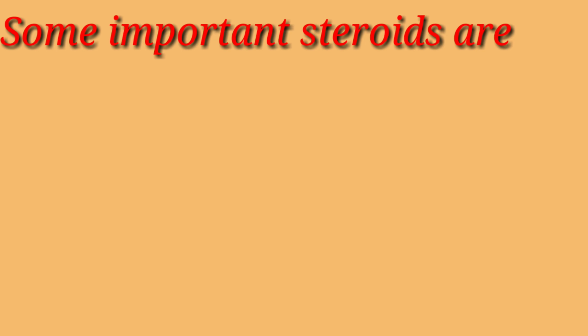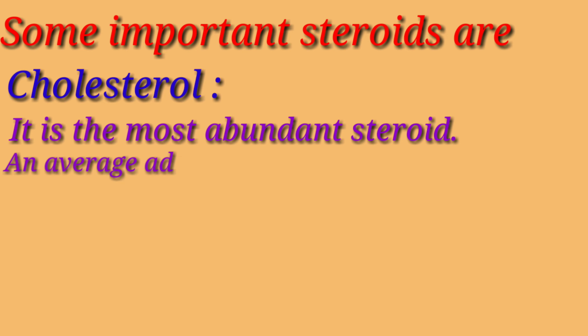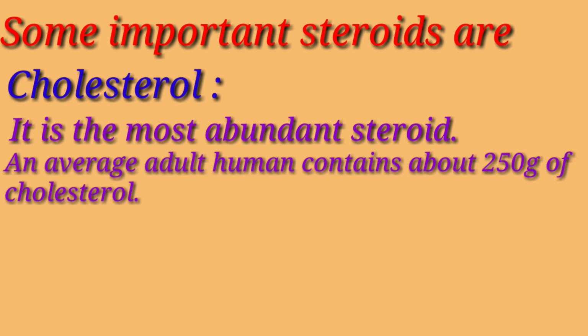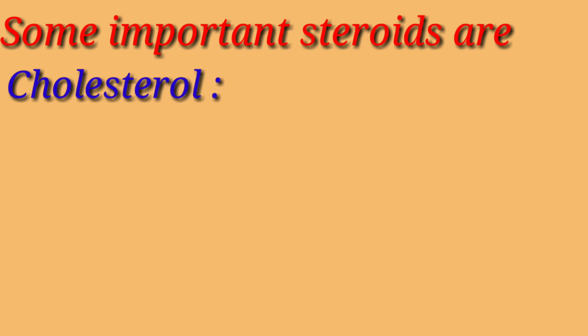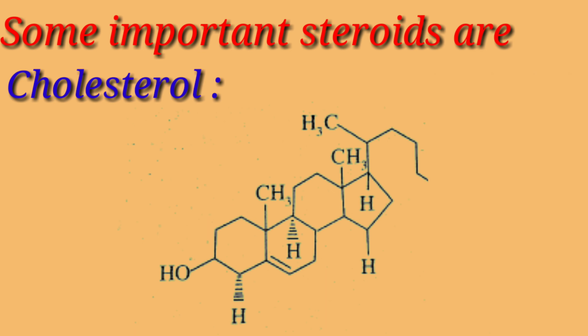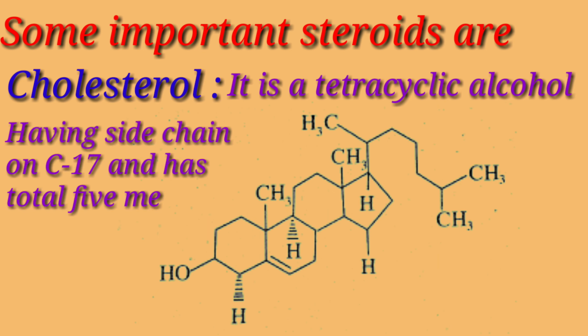Some important steroids that we'll study are cholesterol. It is the most abundant steroid. An average adult human contains about 250 gram of cholesterol. It is present particularly in the brain and spinal column of animals, and it is also found in the form of gallstone. Cholesterol is a tetracyclic alcohol having a side chain at the 17th carbon atom. It contains a total of 5 methyl groups.